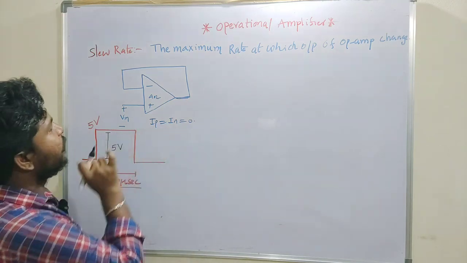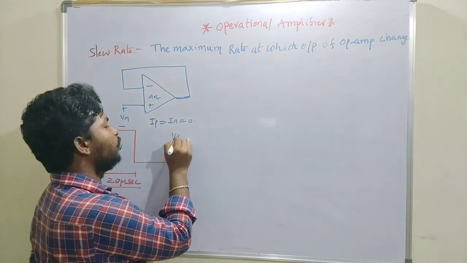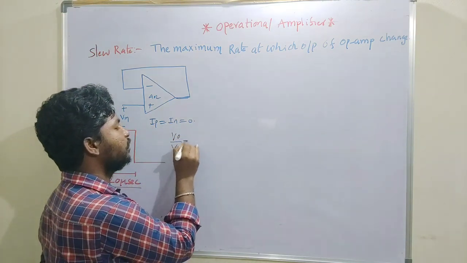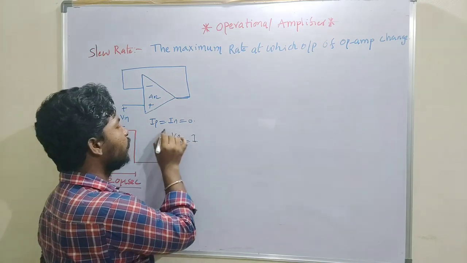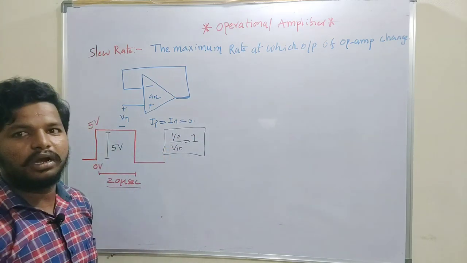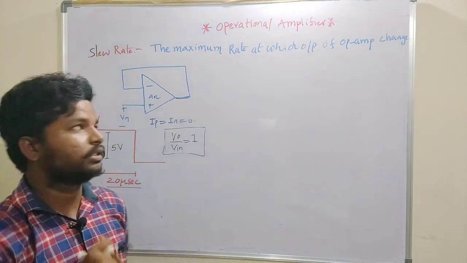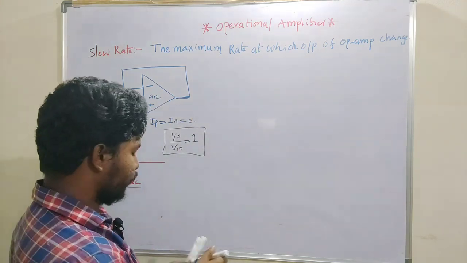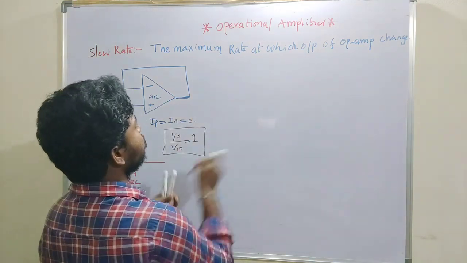Because the voltage gain of this amplifier is 1, whatever input is present, the output should be the same.